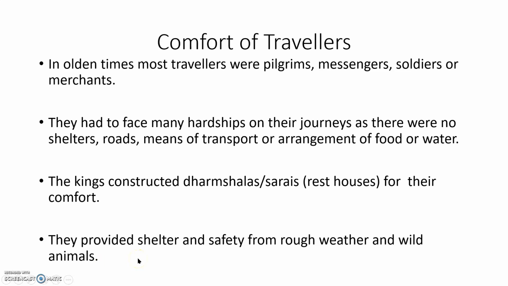In the rainy season, when rain falls, they can take rest in these. And in winter, at night time, they can protect themselves in these dharmasalas or rest houses, from wild animals also. Those kings used to construct these sarais or dharmasalas.